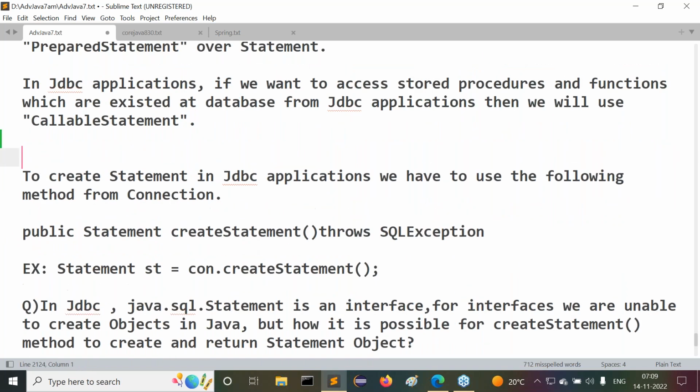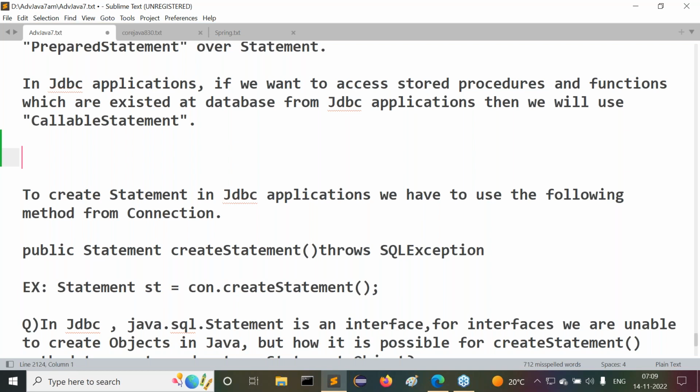The differences we have completed clearly. Next, in JDBC applications, in the very startup programs, I am going to use Statement only. When we have practice with Statement, after that we will go for PreparedStatement, and after that we will go for CallableStatement. They are three individual topics. All basic programming goes on with Statement. After completing some part of JDBC, we will go for PreparedStatement, then after that CallableStatement. This is the story.